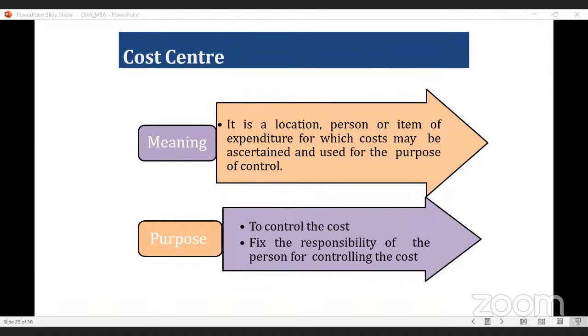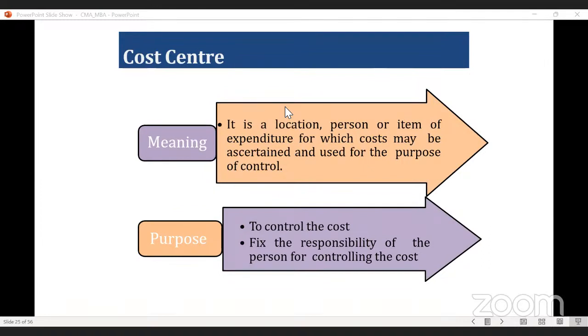It may be a particular person, it may be a particular location, it may be a particular place, or you can say particular department also. Why are we considering this as one of the cost centers? Because our intention is to know the amount of costs incurred in that particular cost center in order to control the cost. Okay.